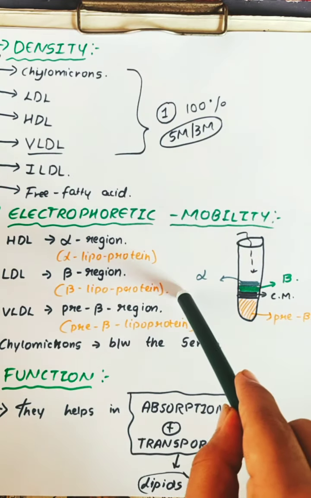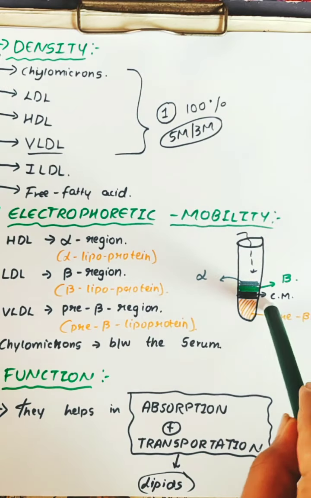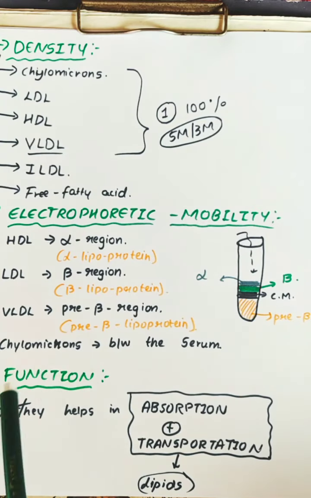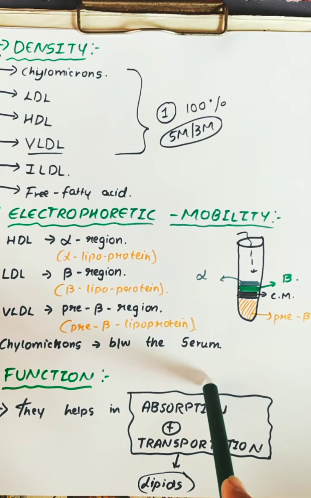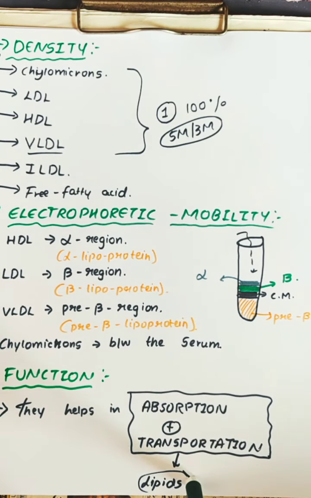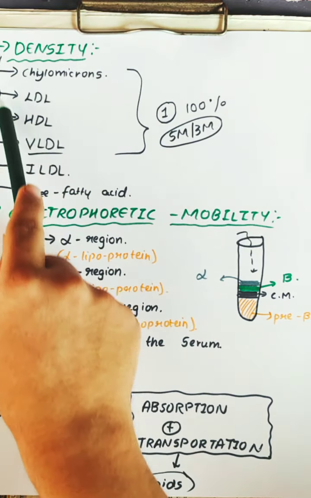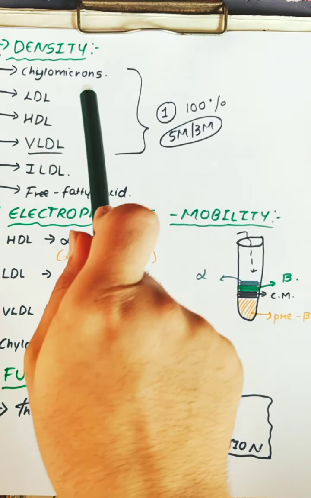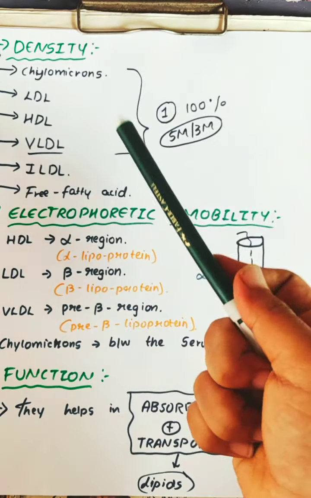VLDL moves to the pre-beta region, called pre-beta lipoprotein. Whereas chylomicrons will be in between in the serum. Function: they help in the absorption as well as transportation of lipids. So in the next video, we'll explain about the chylomicrons based upon density. How are they found and what are they useful for? Why are they necessary in our body?